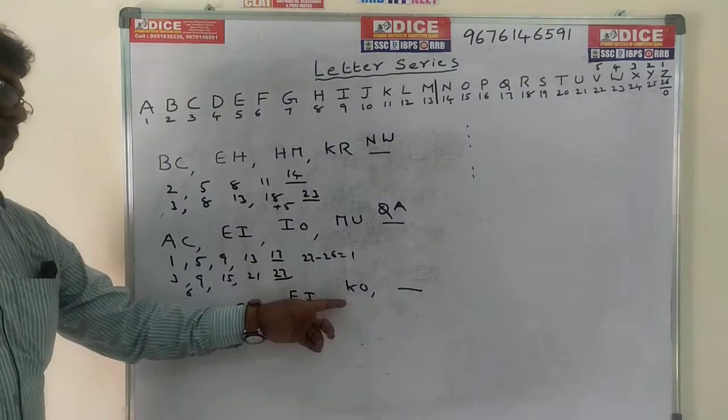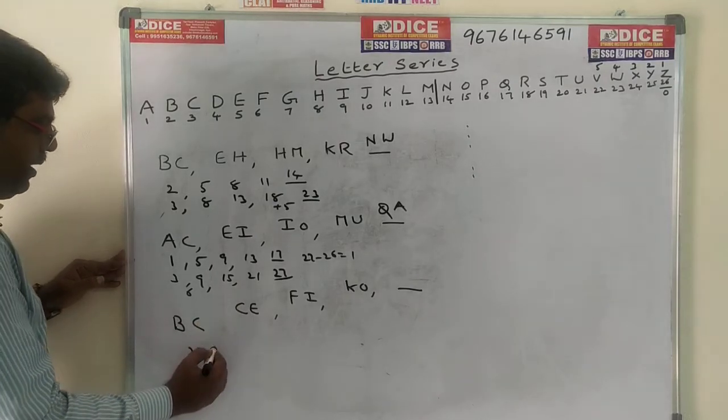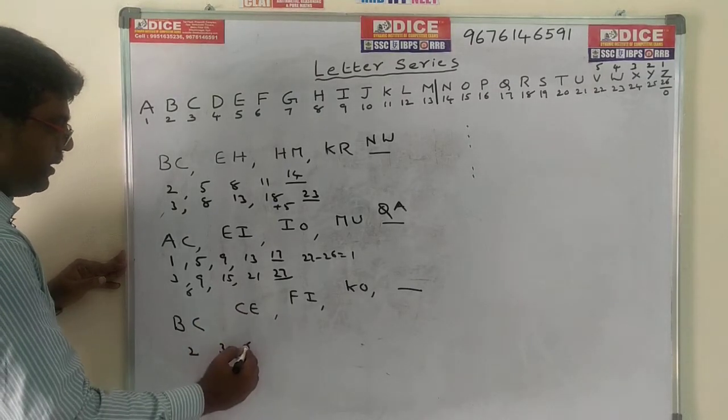Now come to the last problem. B. B means 2. C means 3. F means 6.